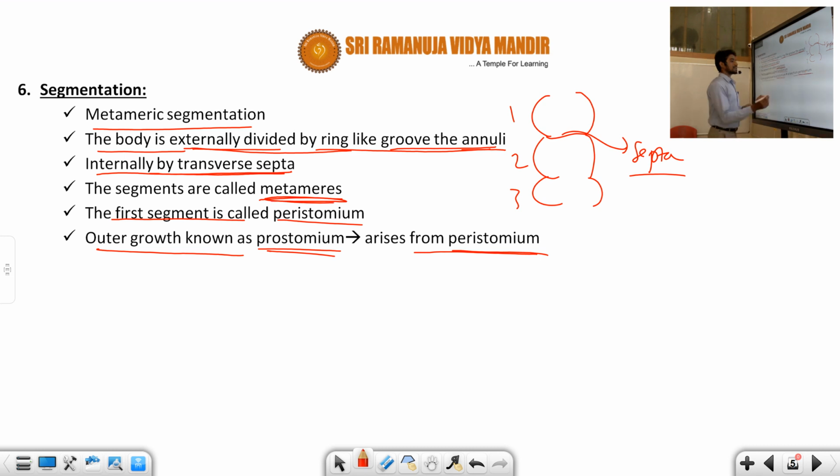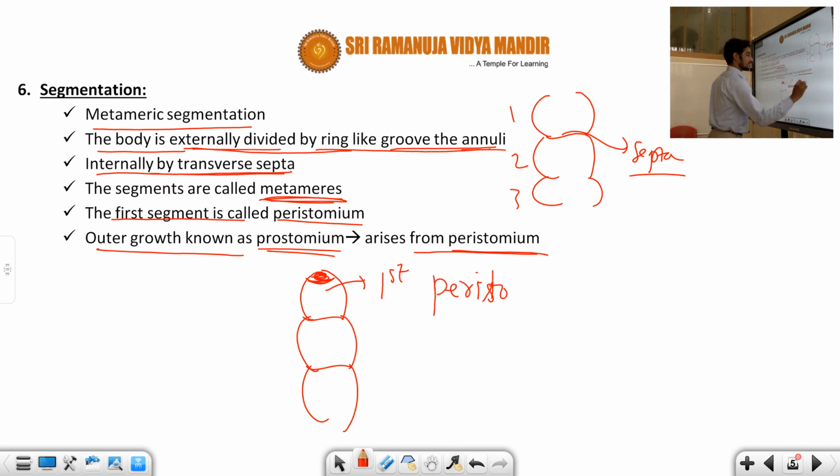And the first segment, where we observe the mouth, is called the peristomium.